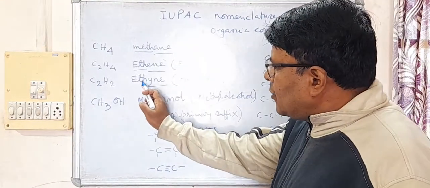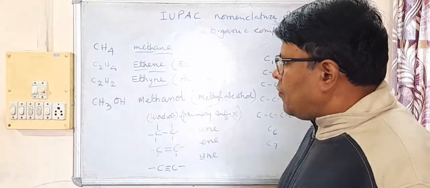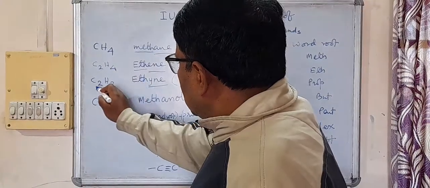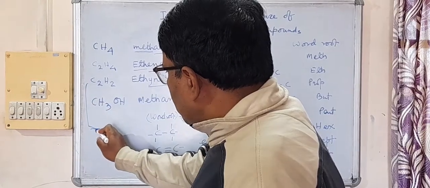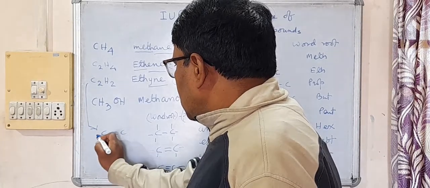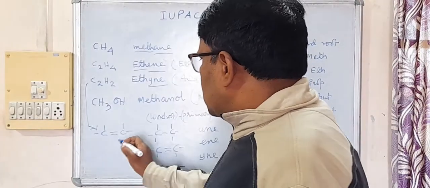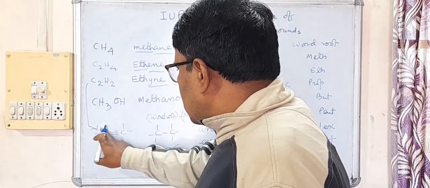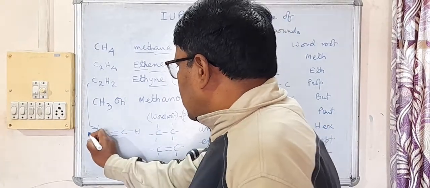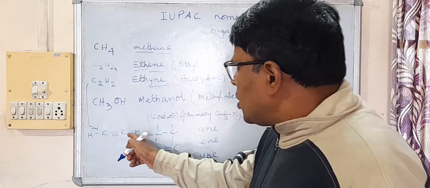Like ethyne: in the name ethyne, eth is the word root and yne is the primary suffix. Because you know the structure of this compound C2H2, there is a triple bond. So there is a carbon-carbon triple bond.